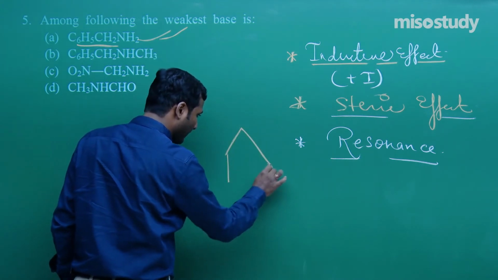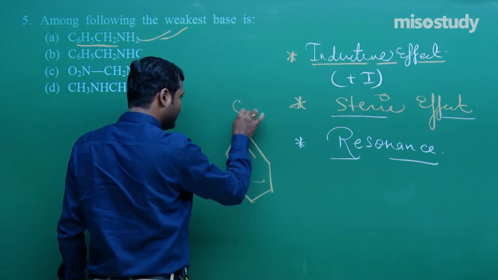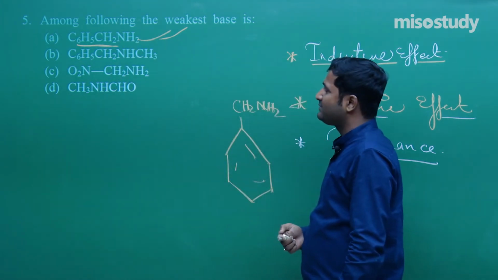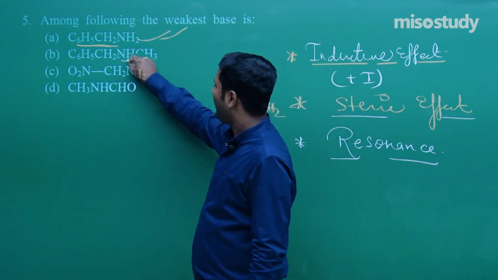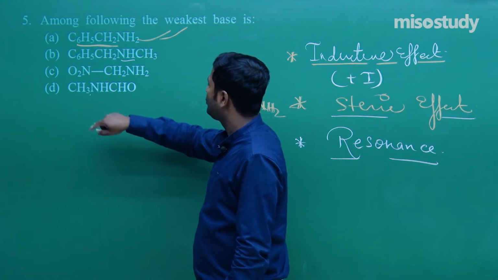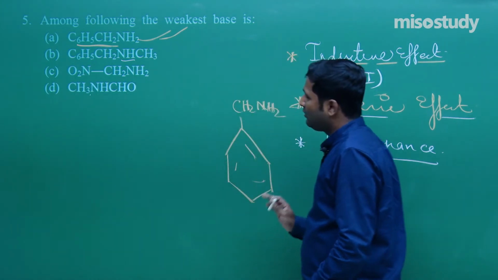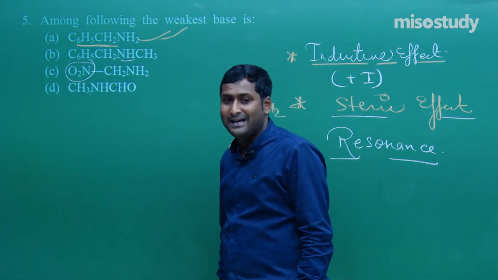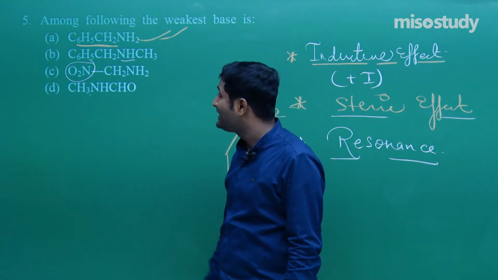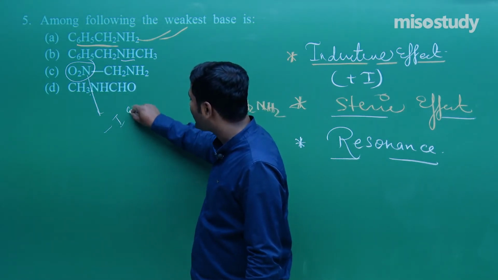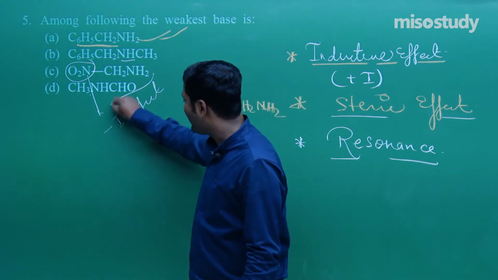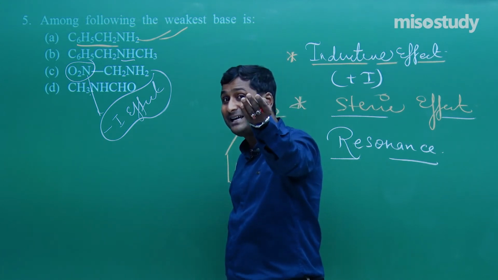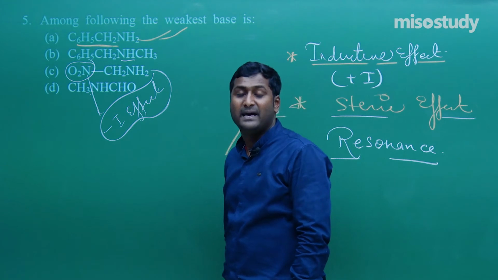This one is like this, CH2NH2. Clear? The second one is C6H5CH2NH, that is a secondary amine, and the third one is NO2CH2NH2. Look at one thing. As we know, the NO2 group is an electron withdrawing group. That is, here the minus I effect dominates. If the minus I effect dominates, then it will increase the acidic character and will decrease the basic character.